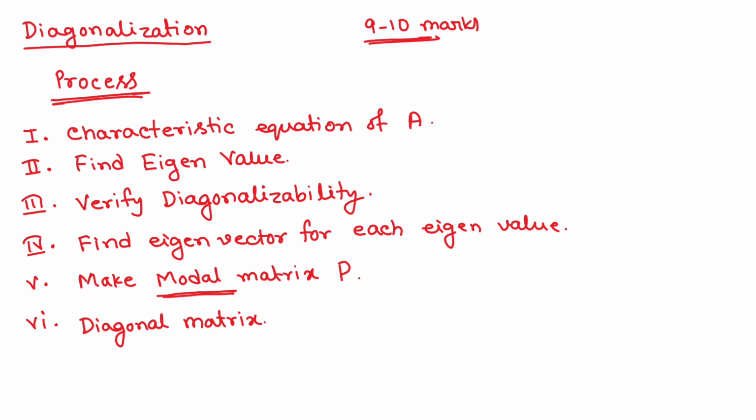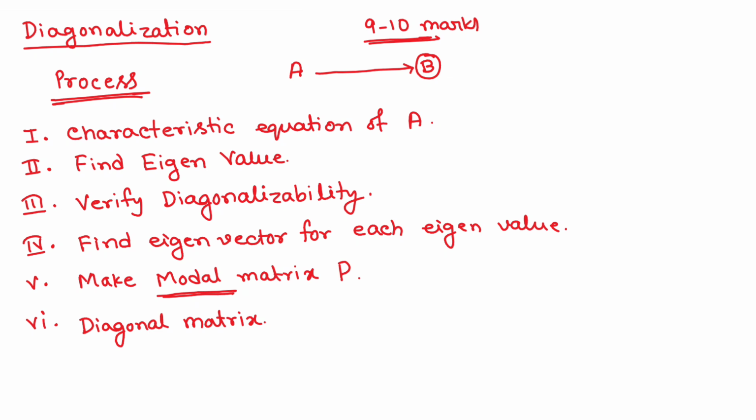All the elements above and below the diagonal elements must be 0. This is the definition of a diagonal matrix. The diagonal elements may be 0 or may not be 0.